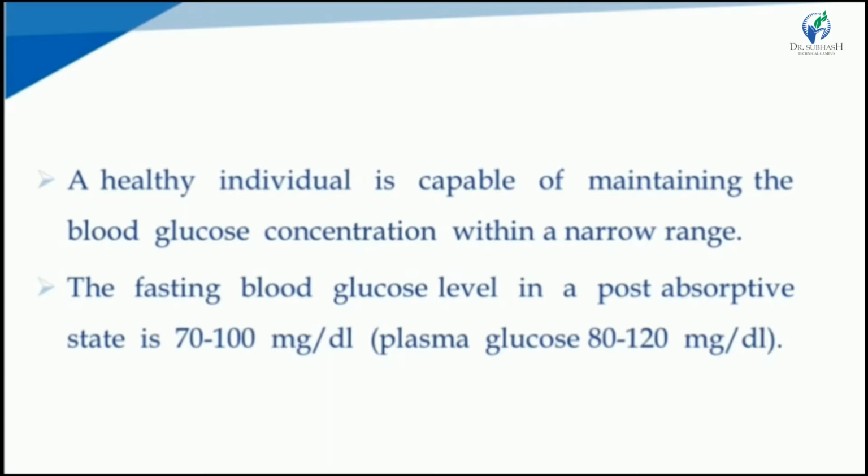The plasma glucose level is 80 to 120 milligram per deciliter. This is the normal range of blood glucose concentration.